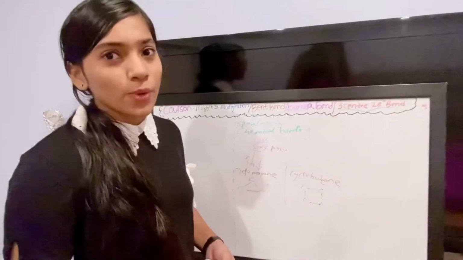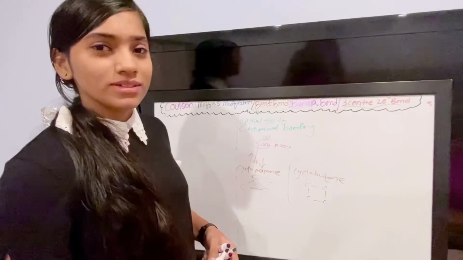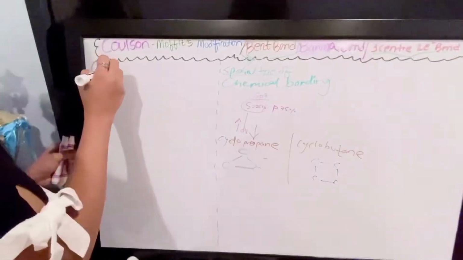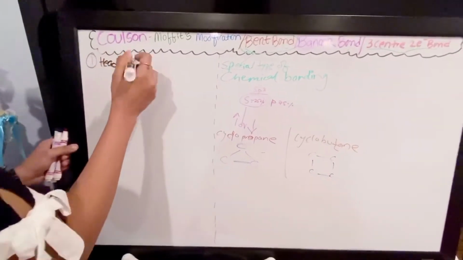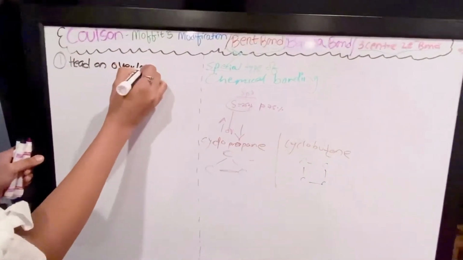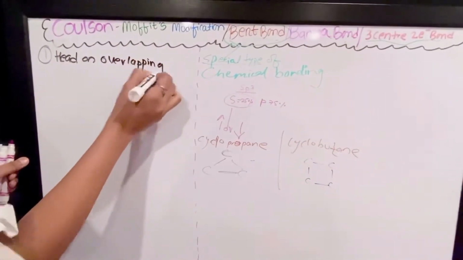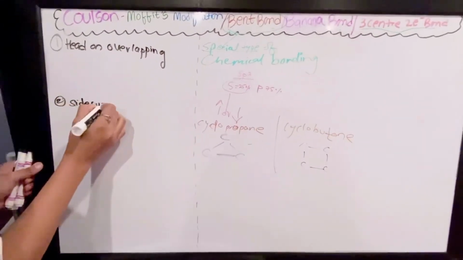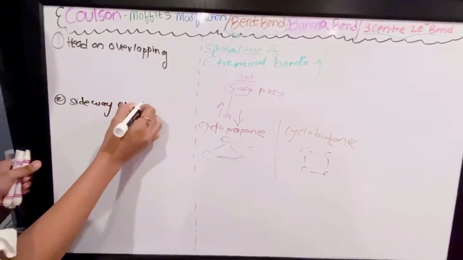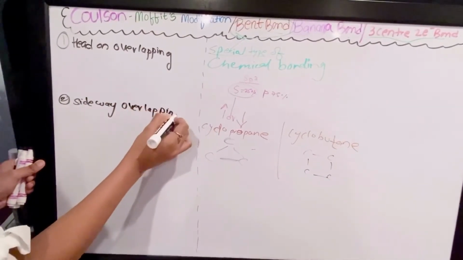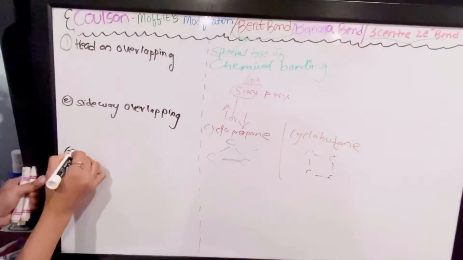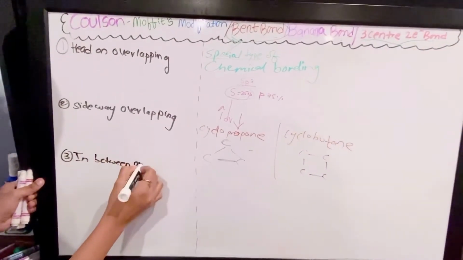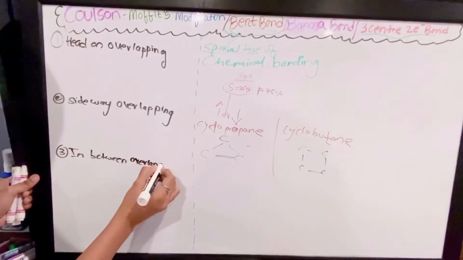How many types of overlapping are there? Three. Let's see. The first type of overlapping is head-on overlapping. The second one is sideway overlapping. The third one is in-between overlapping.